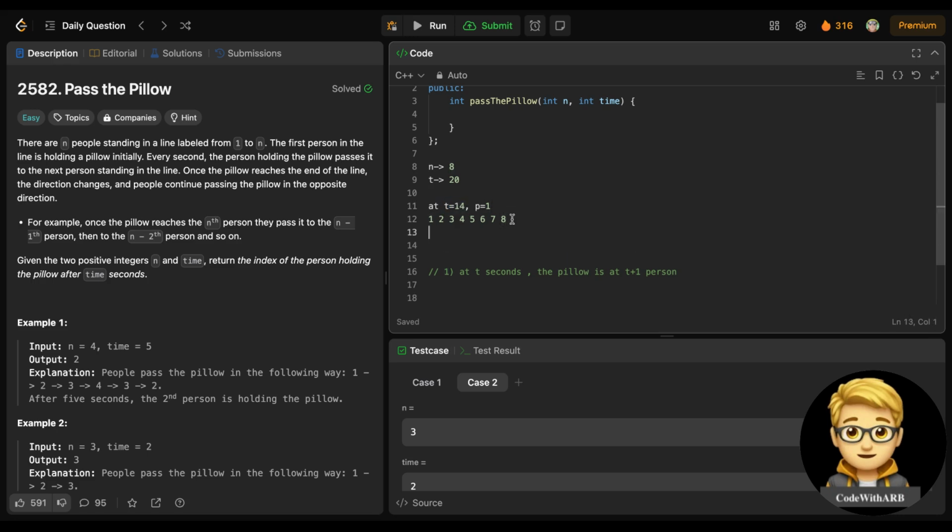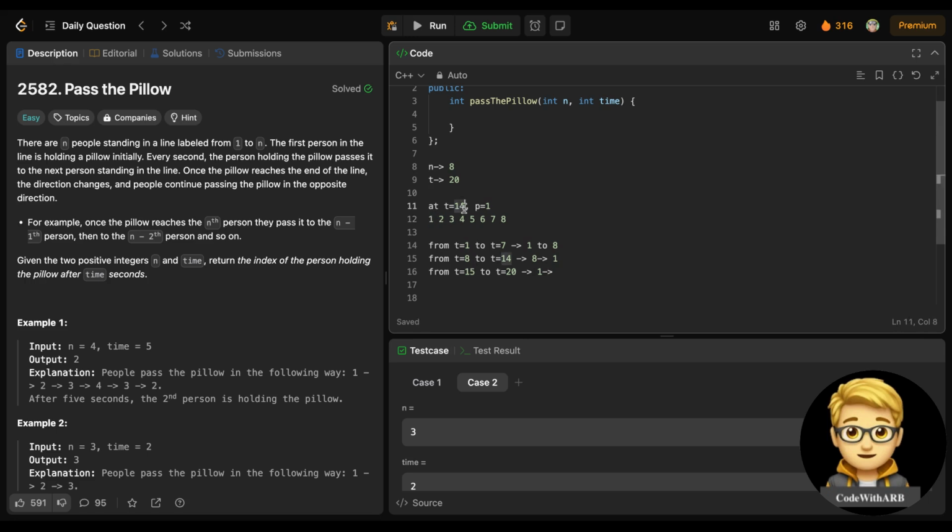So from t equals 1 to t equals 7, it moves from 1 to 8. Again, from t equals 8 to t equals 14, it is going from 8 to 1. Again from t equals 15 to t equals 20, it will move from 1 to, see, at t equals 20 it is 5, so basically it will be 15.